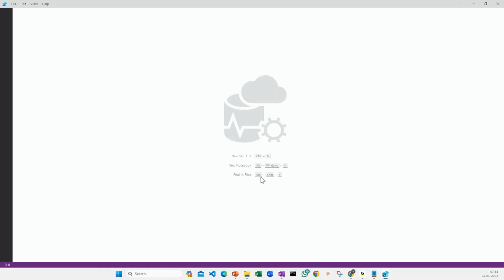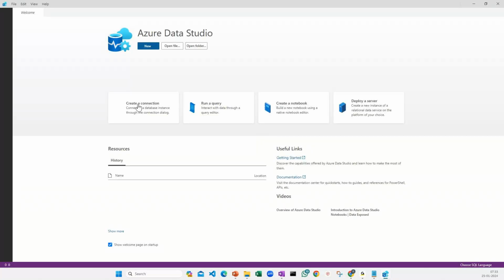Yeah, okay, so we can have something like this. Okay, it takes some time. With this one, you can start connecting with your database, whatever you have.